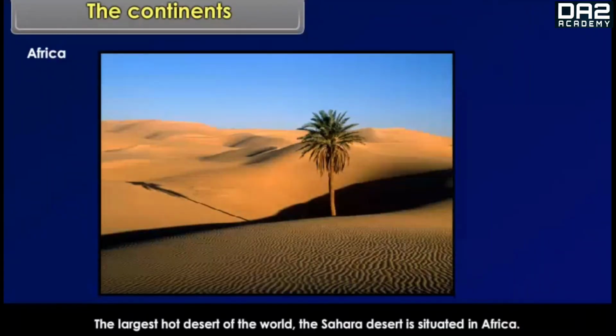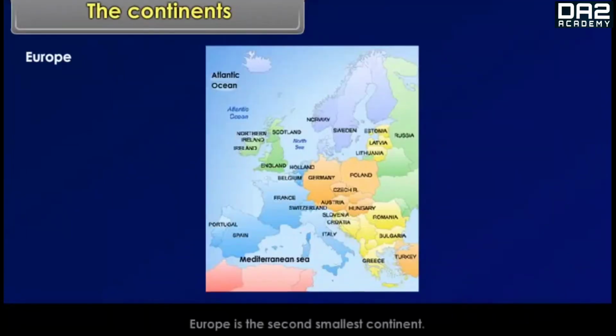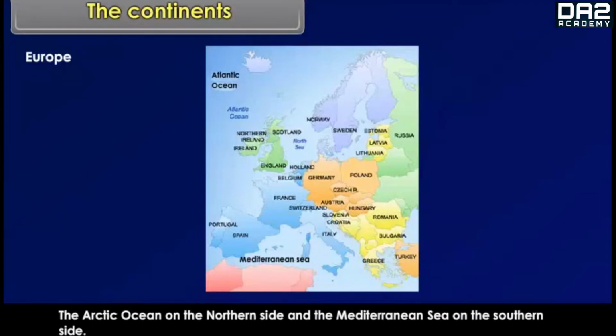The largest hot desert of the world, the Sahara Desert, is situated in Africa. The world's longest river, Nile, flows through Africa. Europe. Europe is the second smallest continent. Water bodies bind it on 3 sides. The Atlantic Ocean lies on the western side, the Arctic Ocean on the northern side, and the Mediterranean Sea on the southern side.